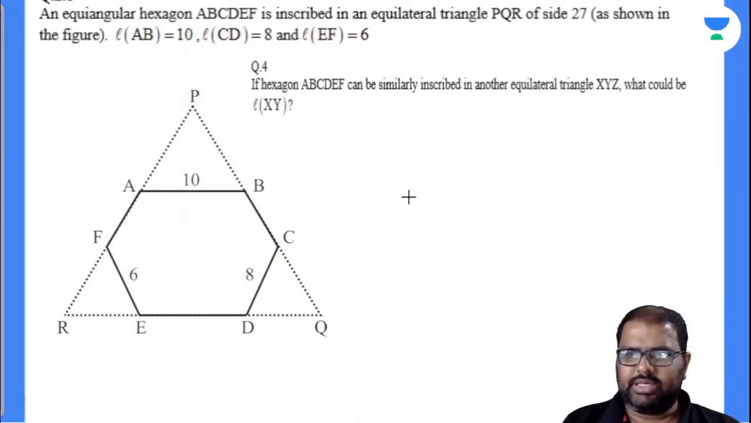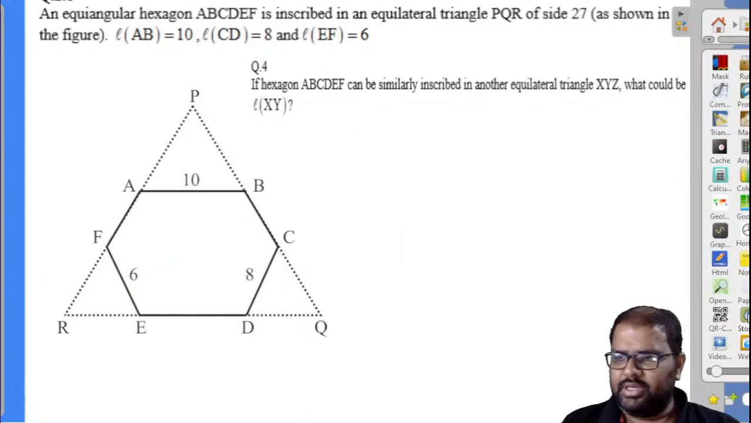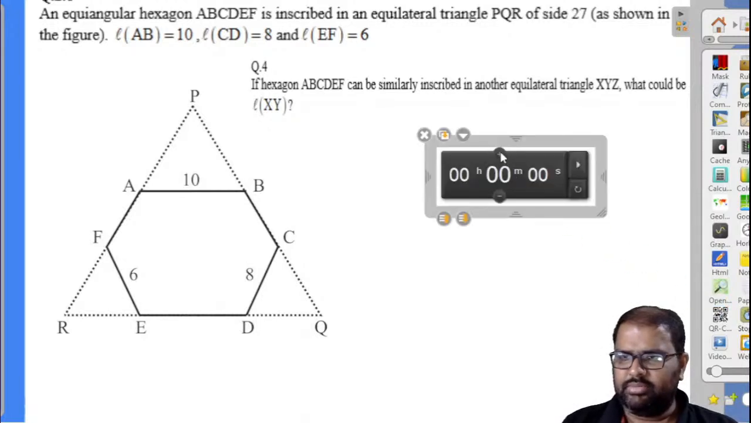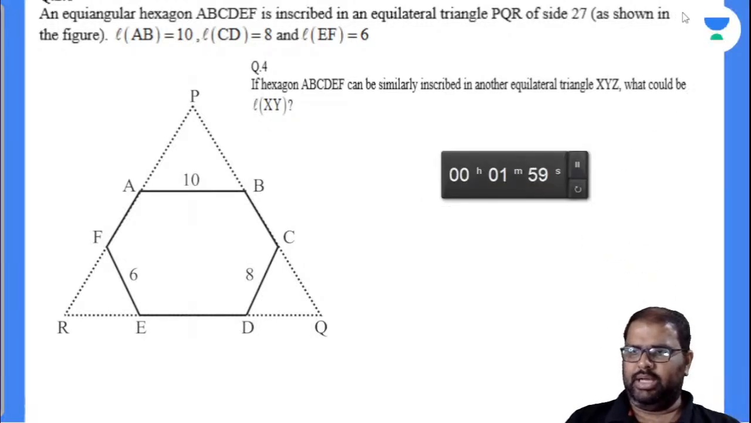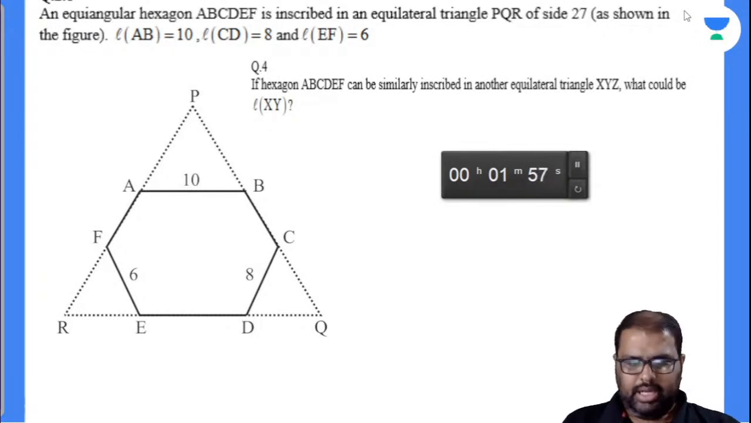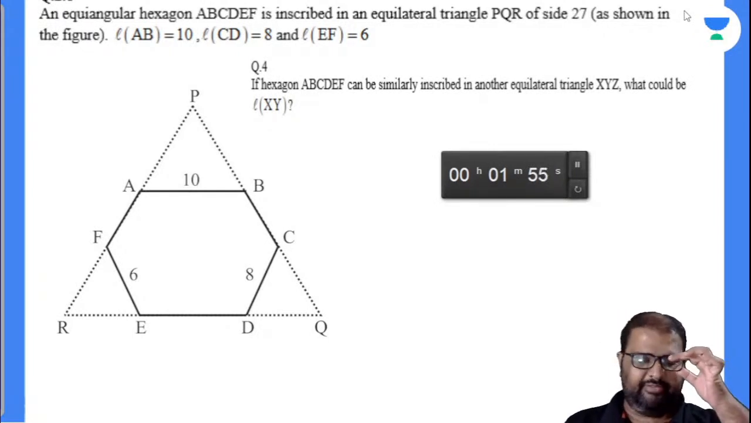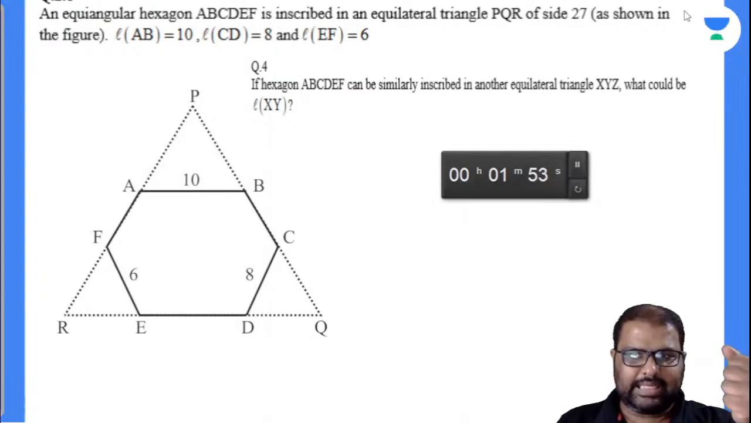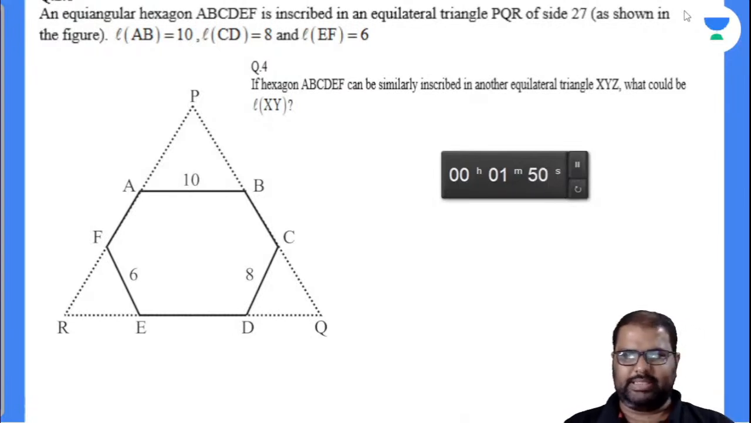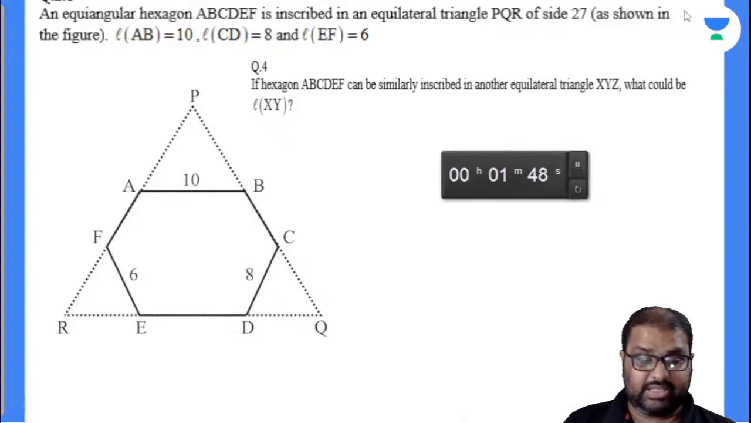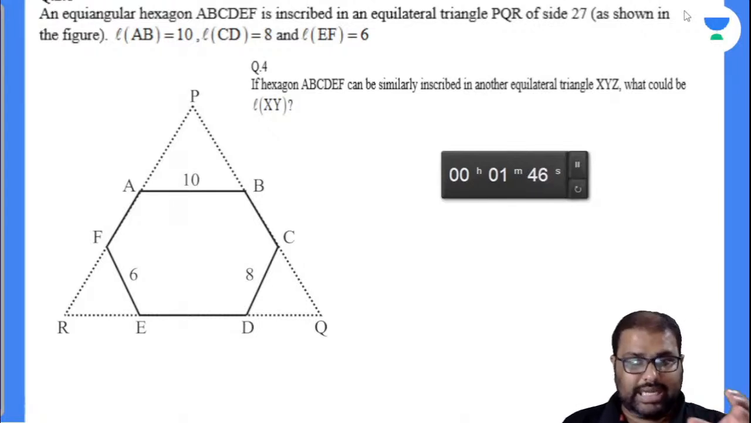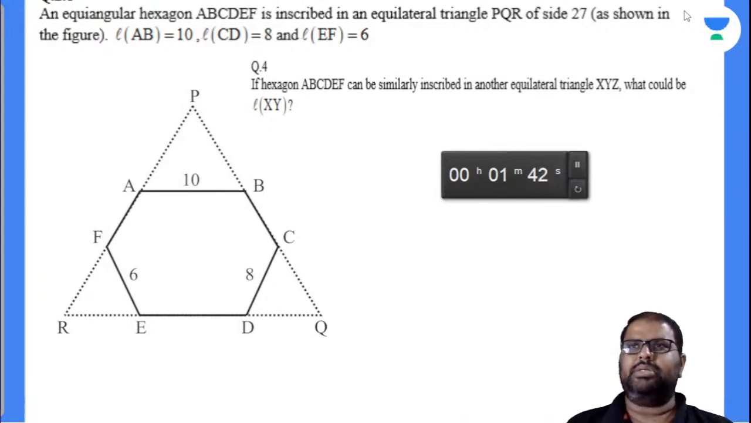Come to the next question, right? Last question of this series there. Let's do some of the best questions later on. Let me know the answer for this. If hexagon ABCDEF can be similarly inscribed in another equilateral triangle XYZ, what could be the length of XY is the question asked. So you should inscribe this ABCDEF in one more triangle called XYZ, it seems. What will be the length of the XY line segment is the question asked. Okay, one more interesting question, right? Let's see how many can solve this.